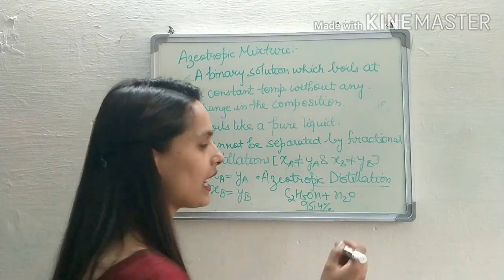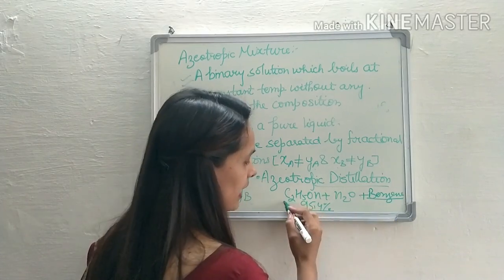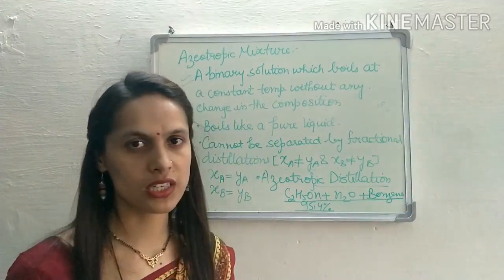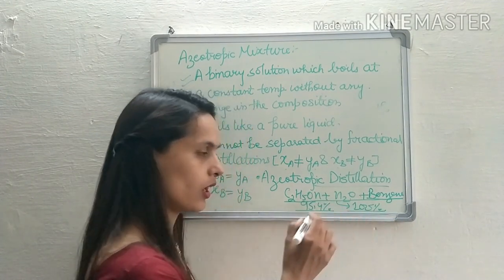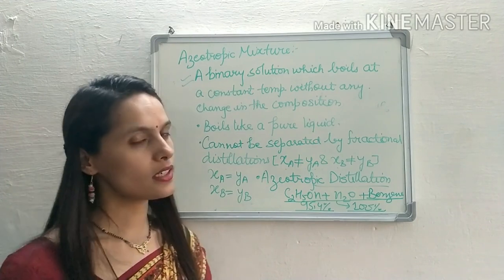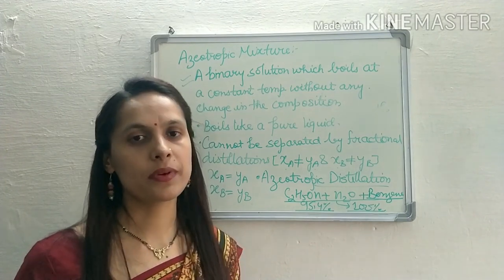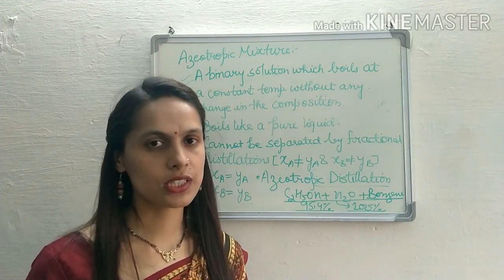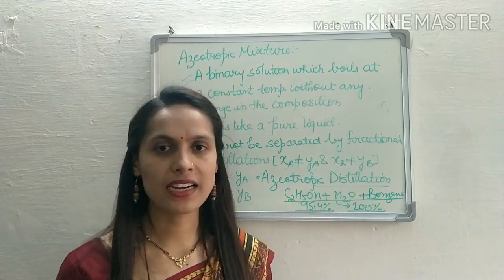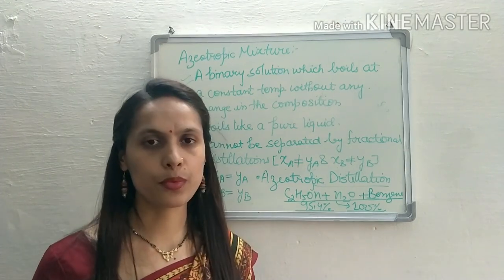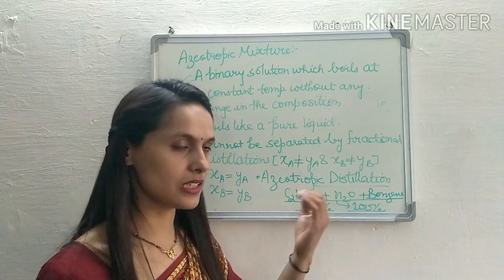So what I'll do, I'll add benzene here. After adding benzene, I'll subject the mixture of these three to fractional distillation, after which I get 100% ethanol. So with fractional distillation alone, it is not possible to separate the components completely. If we want to separate the components of a non-ideal solution or azeotropic mixture at azeotropic composition, we have to add certain components which help in the separation, just like benzene did.